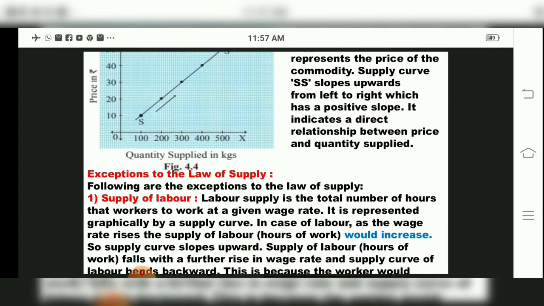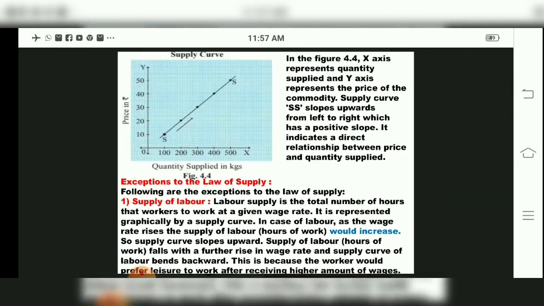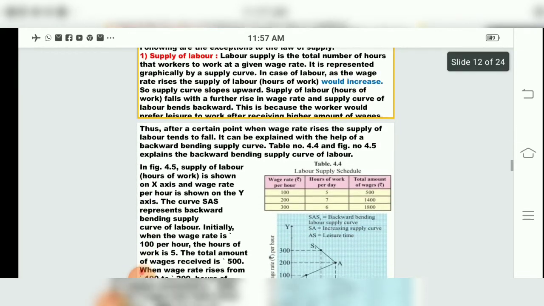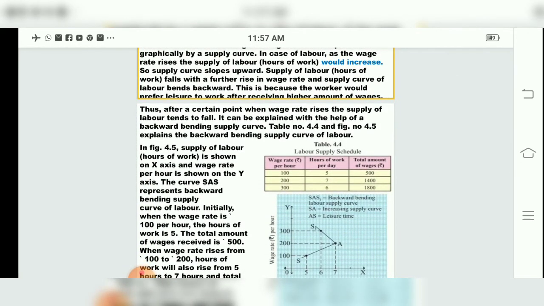So even if they receive a high amount of wages, people will not do extra work, and then the supply curve goes in a downward direction. Keep in mind what I am telling. What was the law of supply telling us? That the higher the price, the higher the supply. Okay, we agreed. When the wage rate increases, the labor hours increase, so the supply curve moves upward.